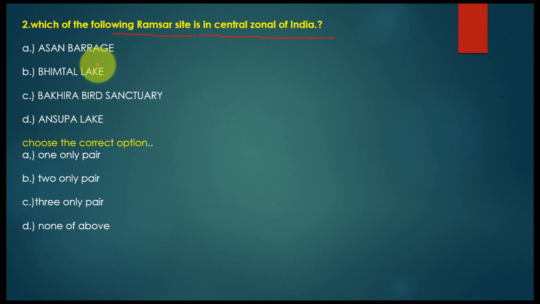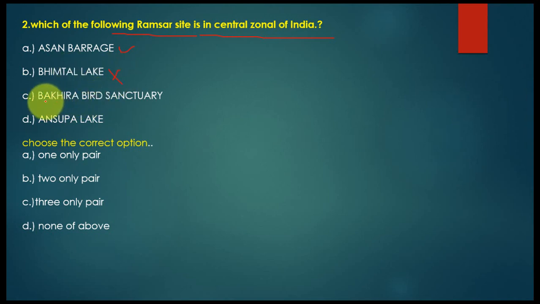So, sir, ma'am, let's talk about Asan Barrage. It is in Uttarakhand. This is a Ramsar site. Is it true? So, where does Asan Barrage come? It is in the central zone, and Uttarakhand is considered to be in the central zone. This is the right one. Now, Bhimtal Lake, as I mentioned, is also found in Uttarakhand, but it is a lake, not a Ramsar site. So, this is the wrong one.